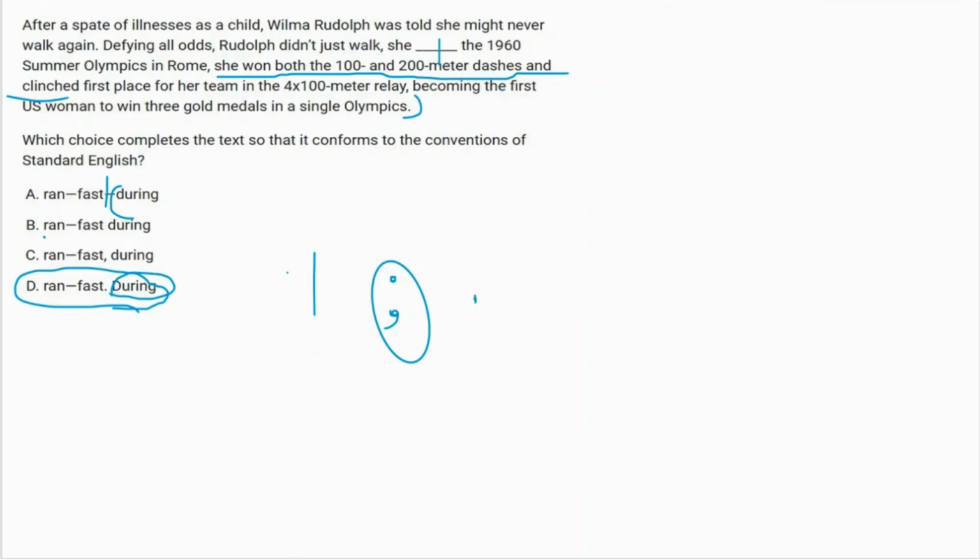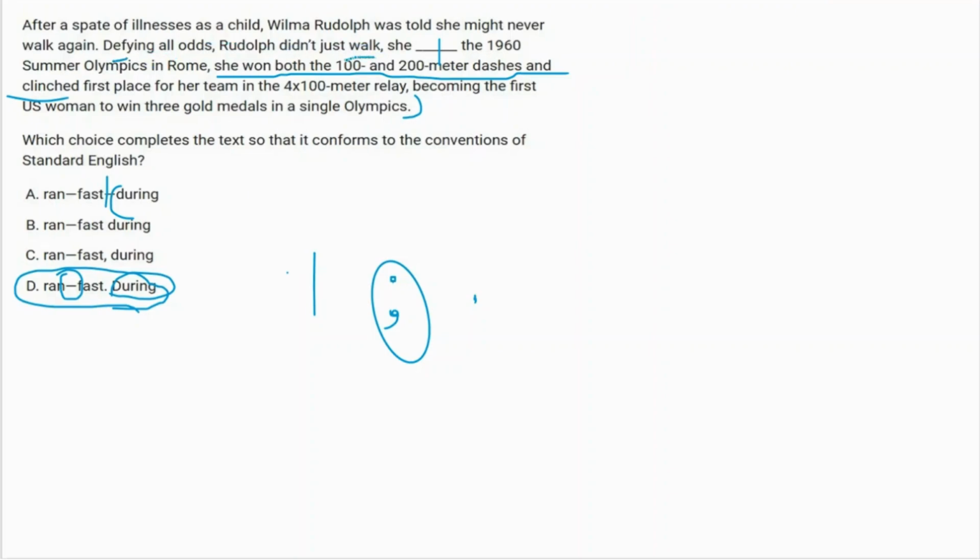And now, this part is all that you need to know for the timing. But if someone wants to know why there is this sign here, I forgot the sign name, sorry about that. Why are we using that? Then I will let you know. Because if you just look at the sentence structure, what does it say? What is it actually defining? Rudolph didn't just walk. So what are they actually looking for?